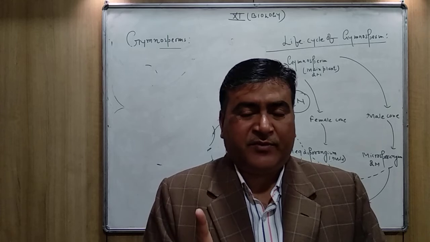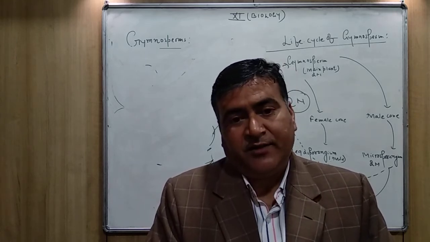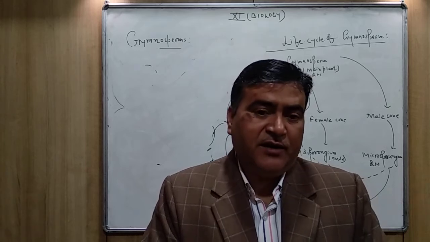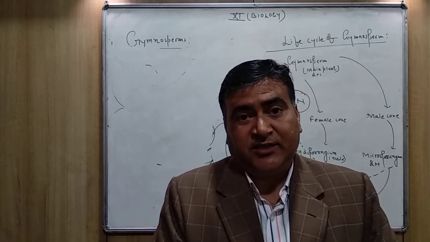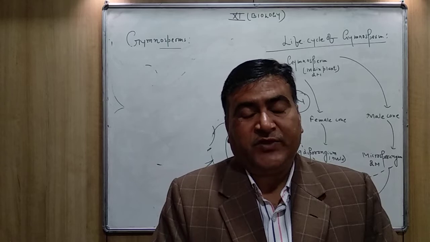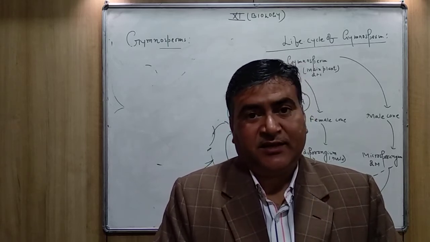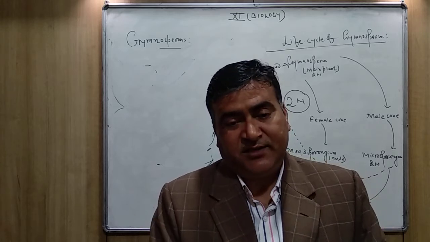It's a very important characteristic. In gymnosperm plant, the reproductive organs are called cones. They are also known as strobiles, and these cones are male and female reproductive organs.